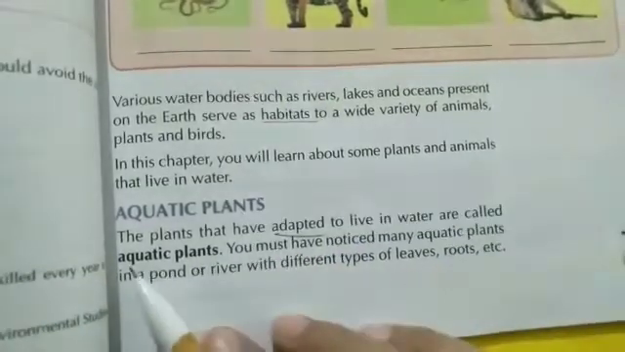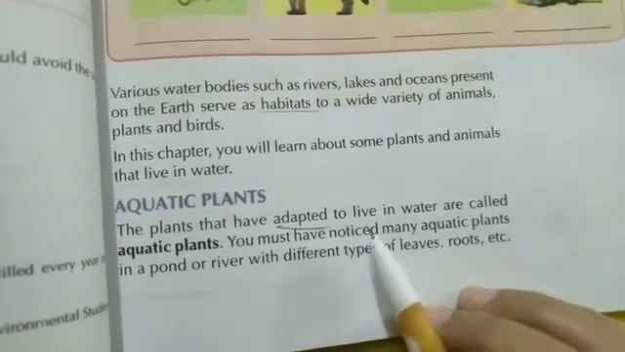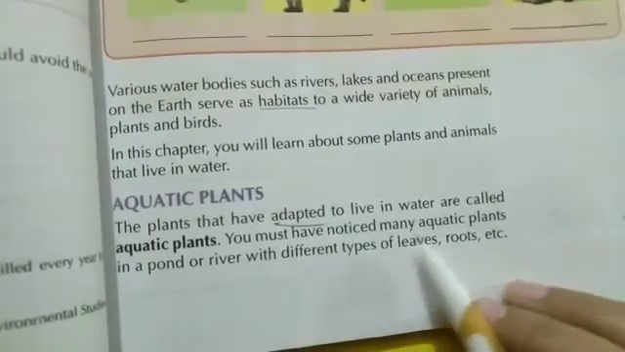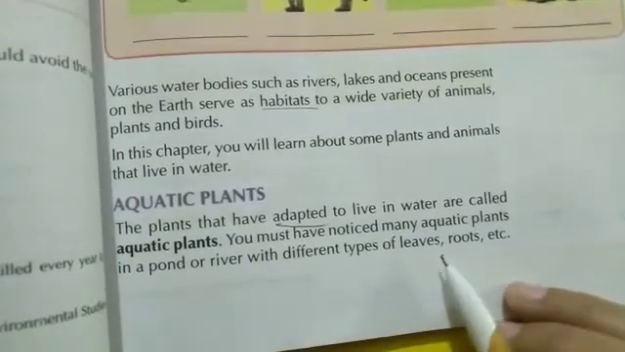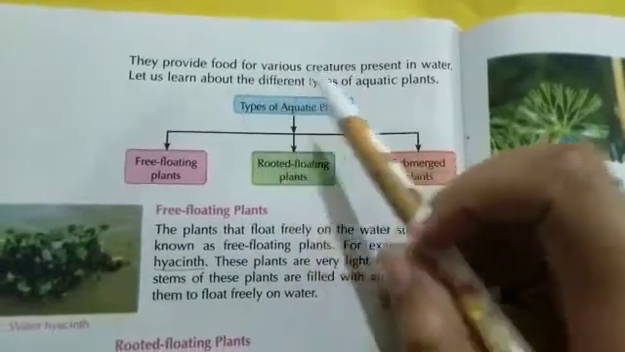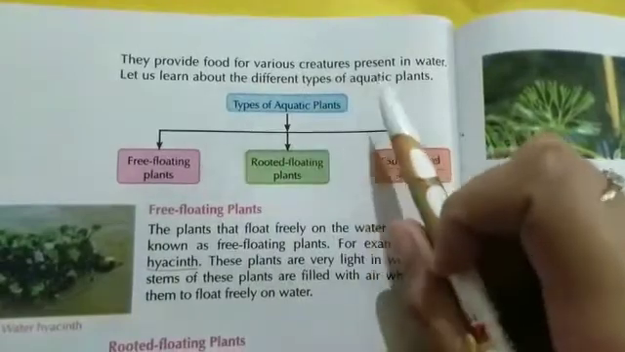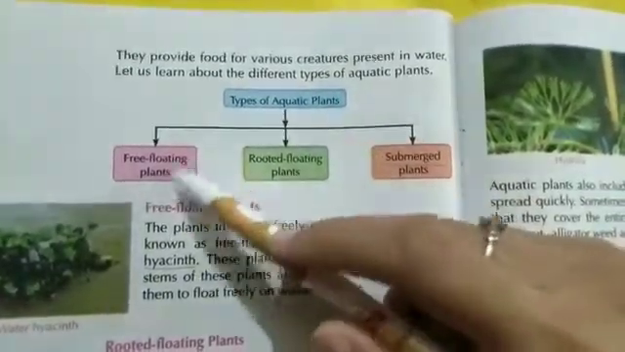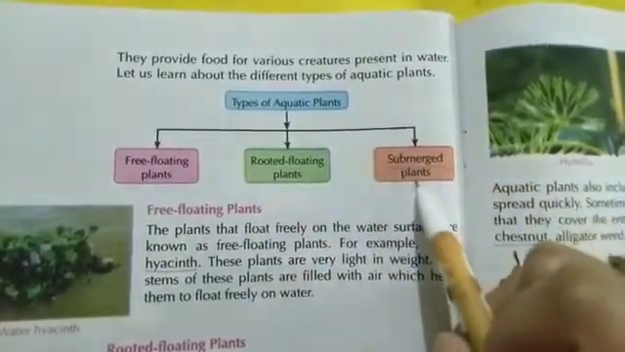Aquatic plants. The plants that have adapted to live in water are called aquatic plants. You must have noticed many aquatic plants in a pond or river with different types of leaves, roots, etc. They provide food for various creatures present in water. Let us learn about the different types of aquatic plants. Types of aquatic plants: free floating plants, rooted floating plants, submerged plants.